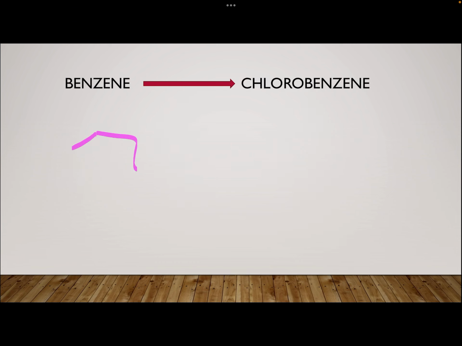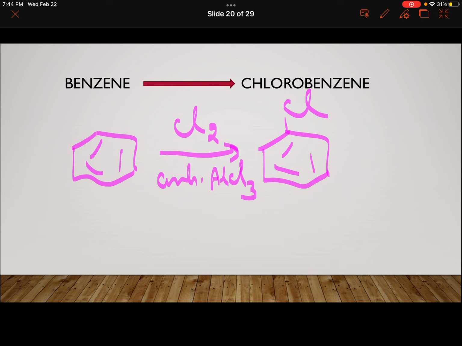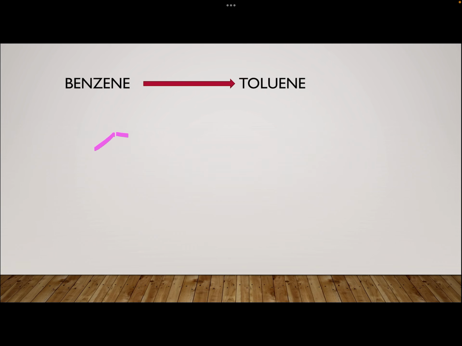Benzene to chlorobenzene, another electrophilic substitution reaction. Benzene to chlorobenzene. So you will take chlorine with the help of anhydrous AlCl3 catalyst. You will carry out the simple reaction. Straight away it will give you chlorobenzene. Simple. Benzene to toluene.